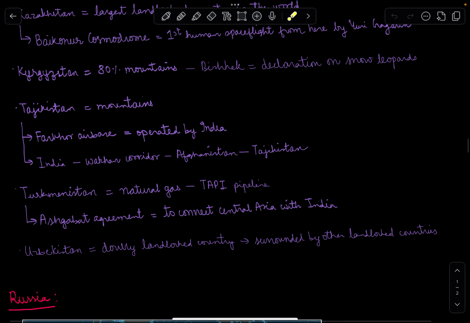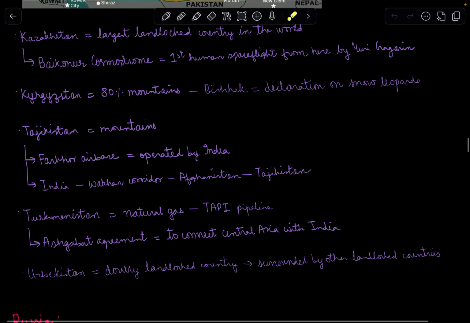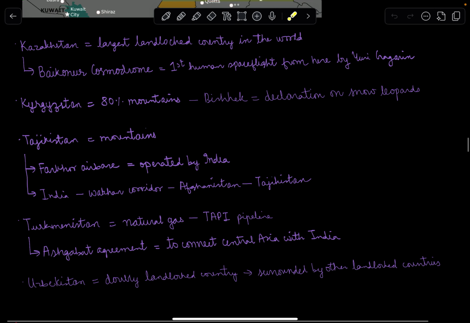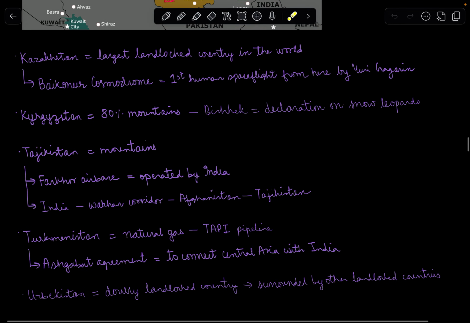So with India, then go to Wakhan corridor, then we have the access to Afghanistan, and then from Afghanistan you can move to Tajikistan. But there have been contentions in the Wakhan corridor as well, and as I have told you about that earlier. Anyways, going to Turkmenistan. So Turkmenistan was towards the west of Uzbekistan.